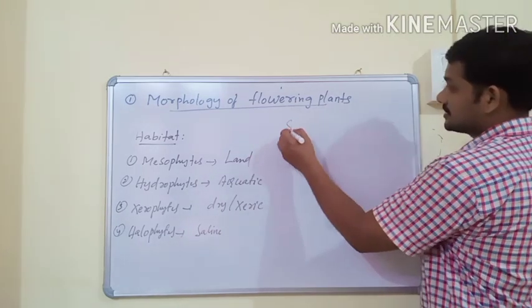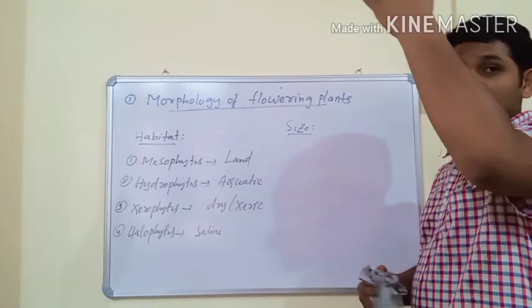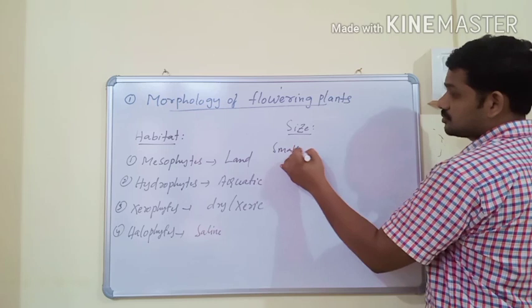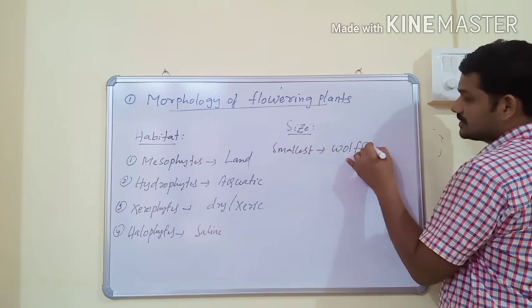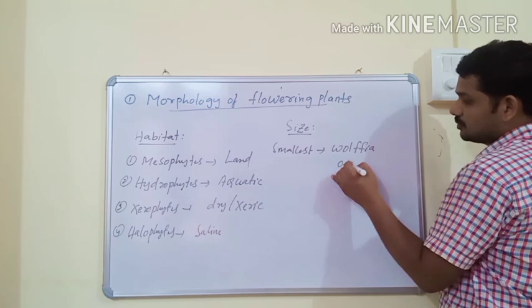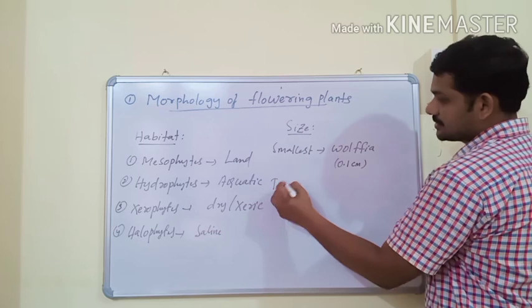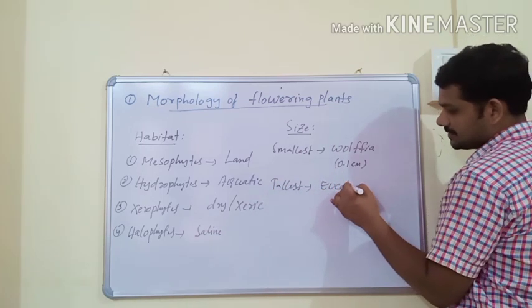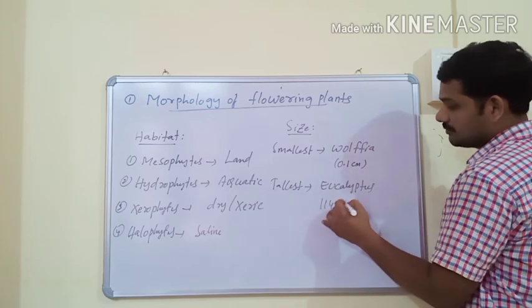Next character is size. According to size, angiosperms have the smallest, tallest and largest. The smallest angiosperm is Wolffia, 0.1 centimeters in height. The tallest angiosperm is usually eucalyptus, 114 meters.